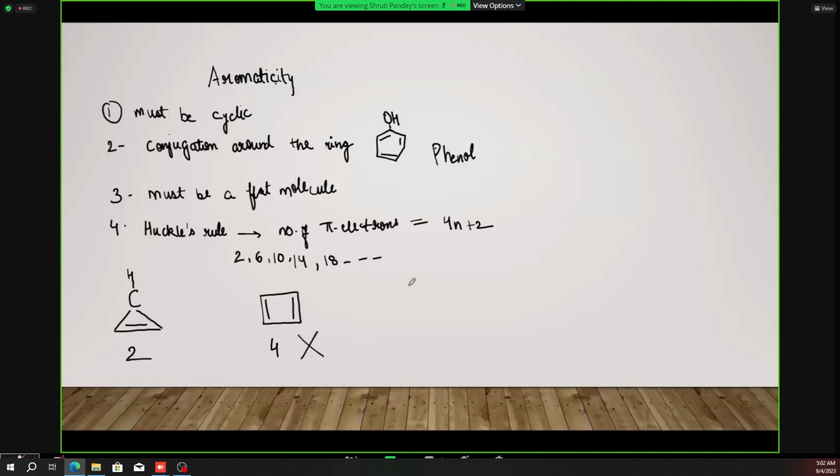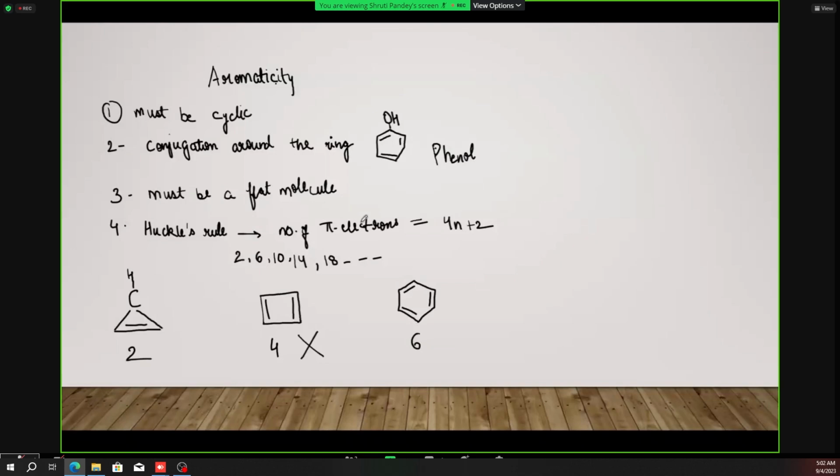Okay. Similarly, when we talk about benzene, you will find benzene everywhere. In the later chapters also, we will see that most of the aromatic compounds contain benzene. Okay. So if we count the number of pi electrons, we have 3 bonds. So 3 into 2, 6 electrons. 6 pi electrons are taking part. So that means it follows the Huckel rule. Then the first requirement is also satisfied.